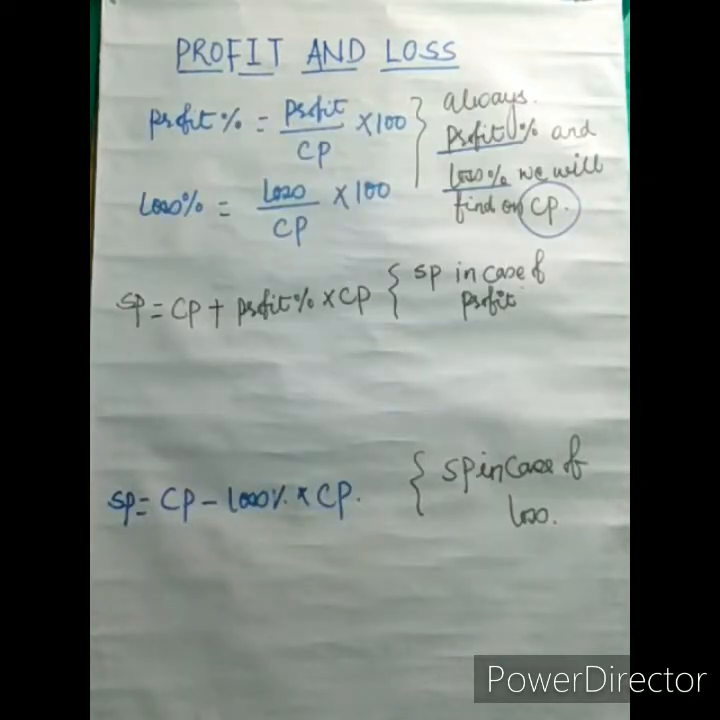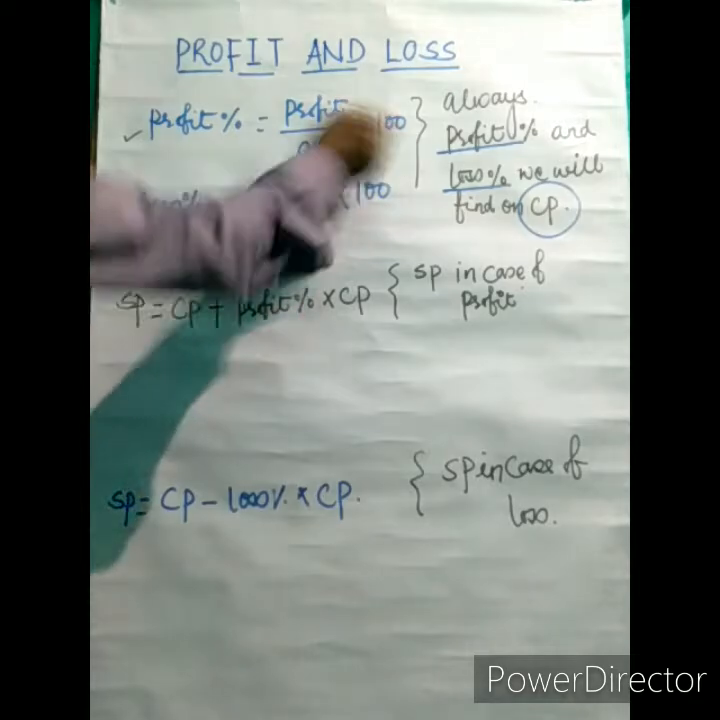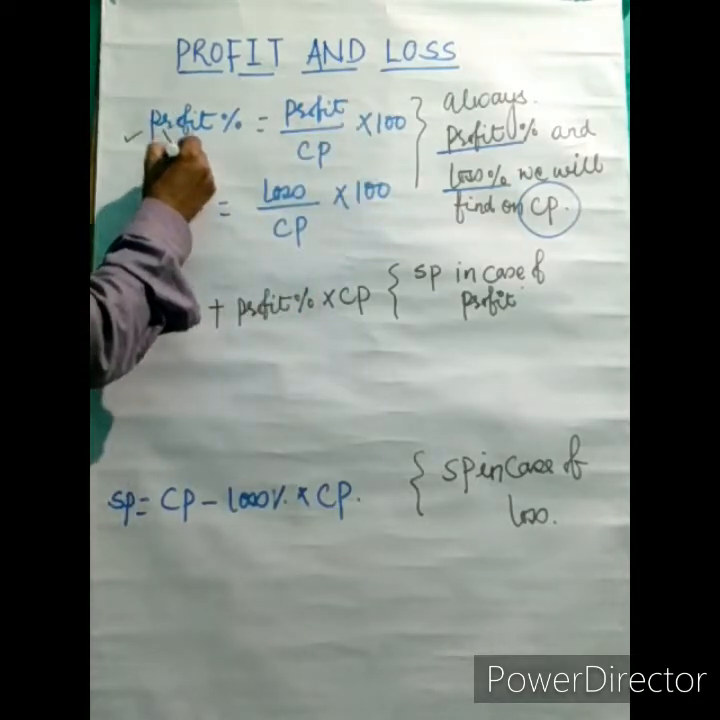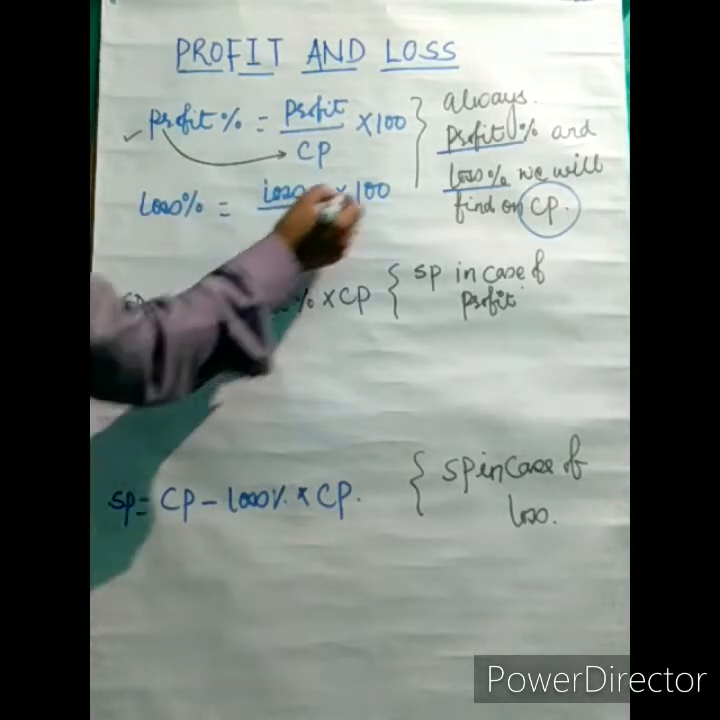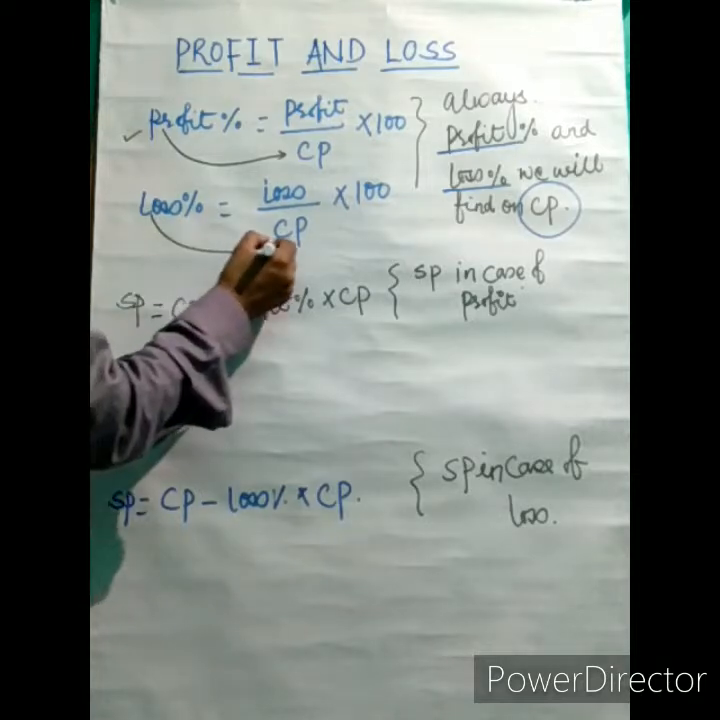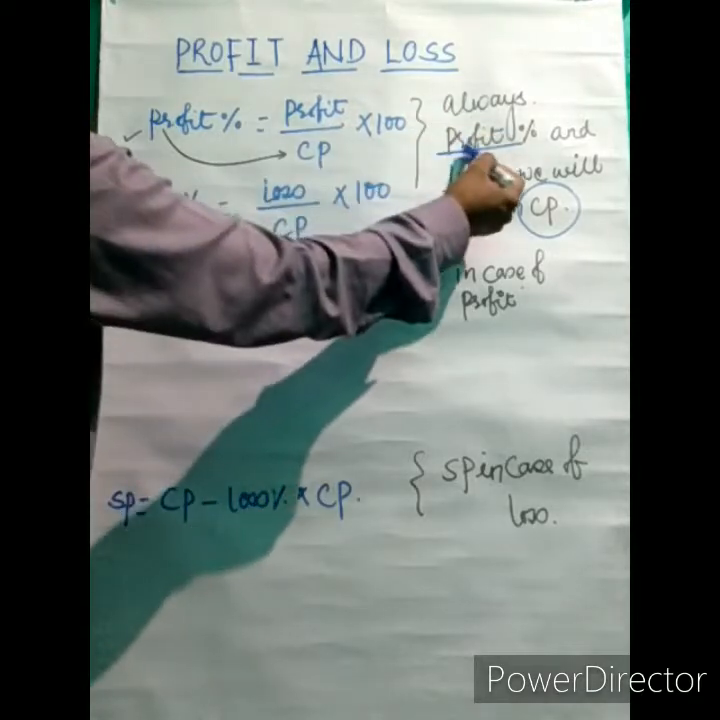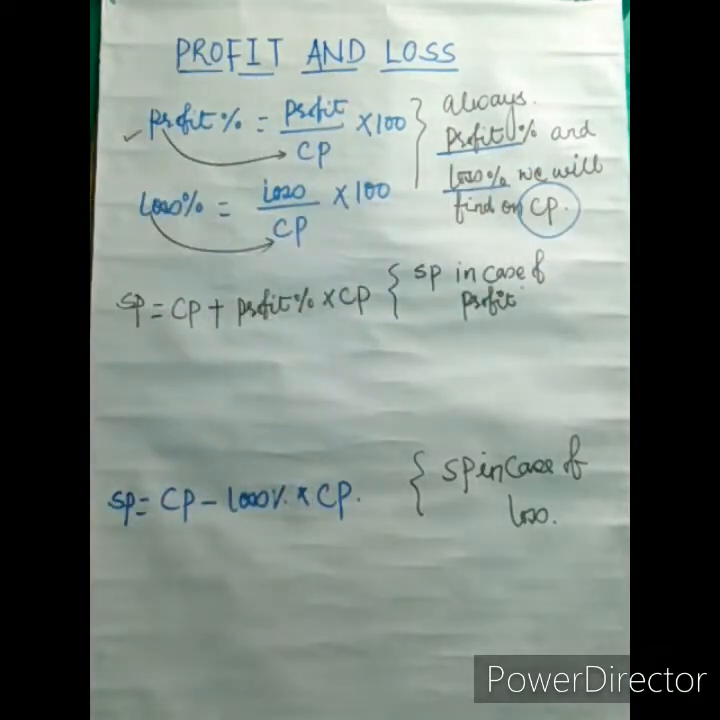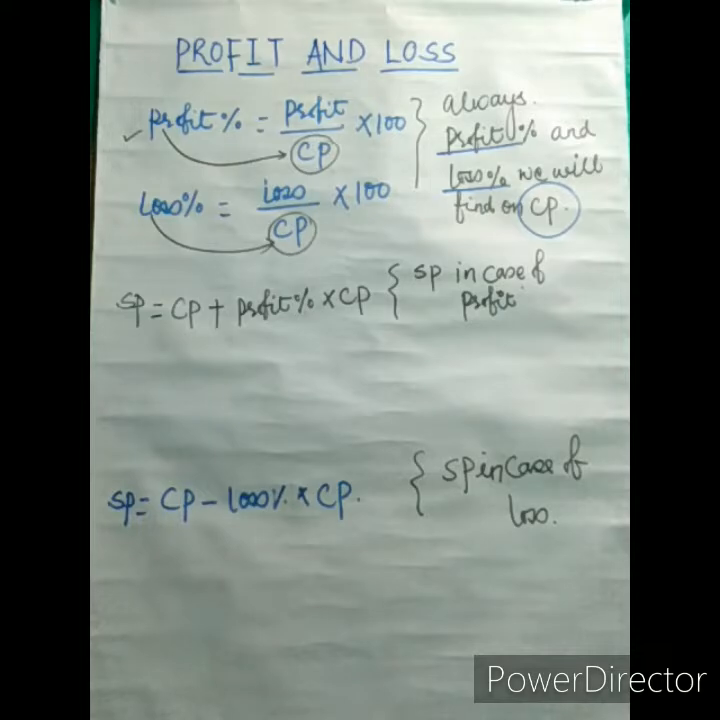Now see, the formula of profit percent is profit over CP into 100. Always we will find this profit on CP. Loss percent is equal to loss over CP into 100. This loss percent also we will find on CP. That you have to remember. So in the denominator always CP will come, whether you are finding profit or loss. In case of profit percent, profit over CP into 100. In case of loss percent, loss over CP into 100.